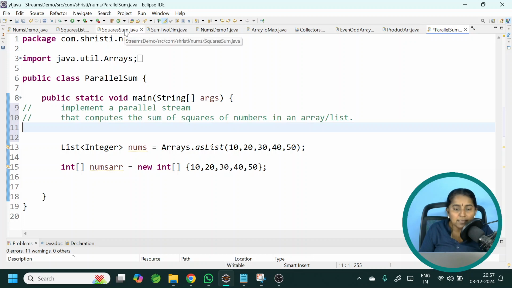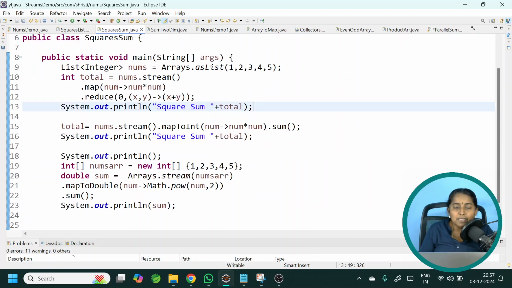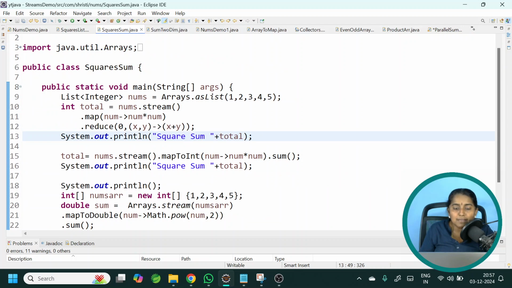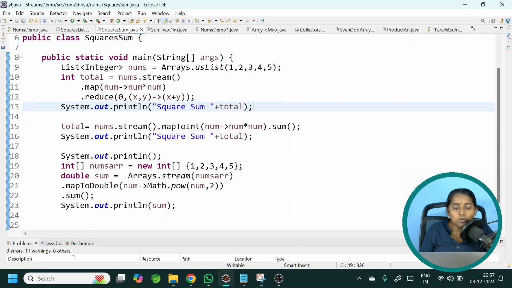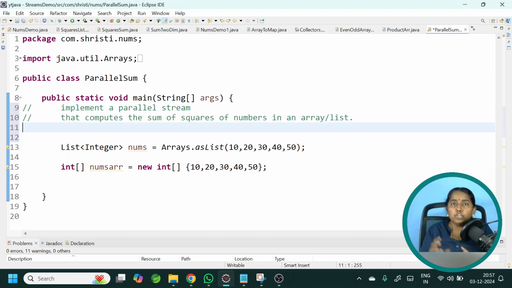Already we have seen this particular program without using parallel stream. That is getting the sum of squares of numbers in a list and in an array. So you know how to perform this operation. Then what is the purpose of using parallel stream? When your data set is large or huge, in that scenario you cannot perform sequential operation.